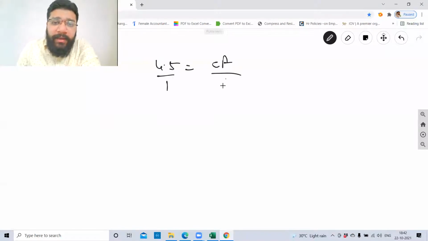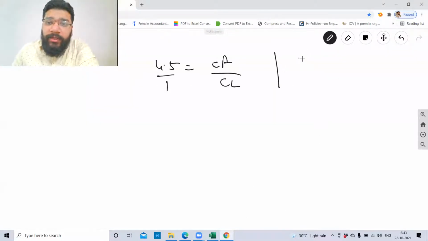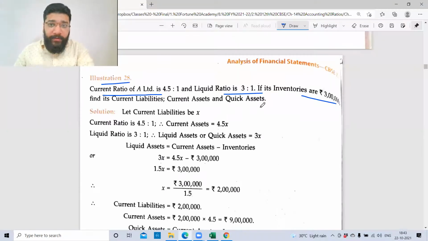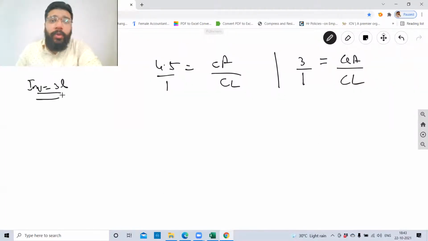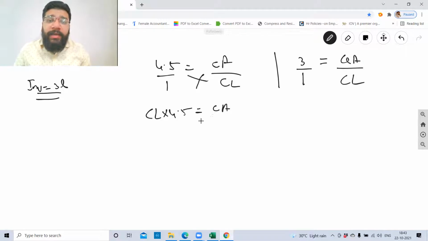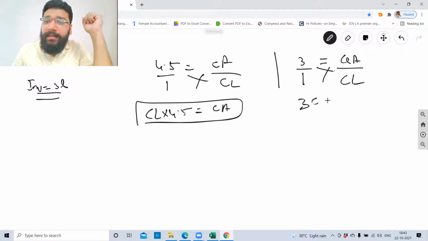It's equal to current asset divided by current liability. And liquid ratio is 3:1, which is equal to quick asset divided by current liability. And they're giving you inventory 3 lakh rupees. So what do I do? Can I cross multiply this and say current liability into 4.5 is equal to current asset? So current asset is equal to 4.5 times current liability. Then cross multiply this also: 3CL is equal to quick asset. This is one equation you're getting.